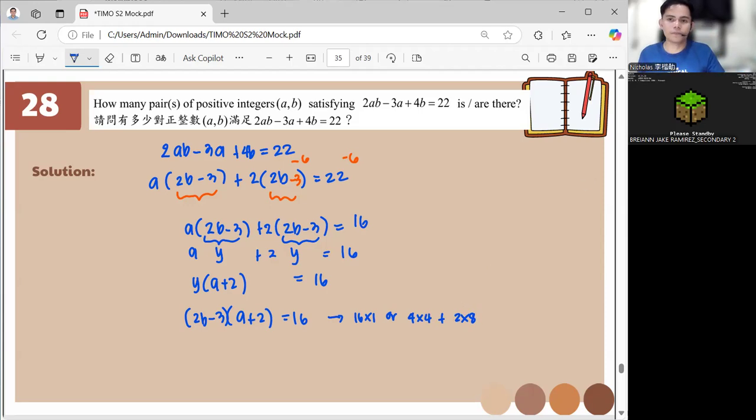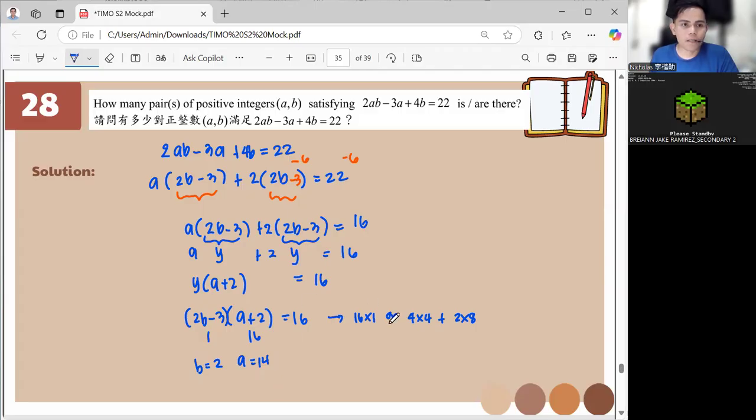So how many pairs of positive integers A, B satisfy 2AB? Okay, so if this is 16 here, and this is 1 in here, our A value is 14, and our B value is 2, right?